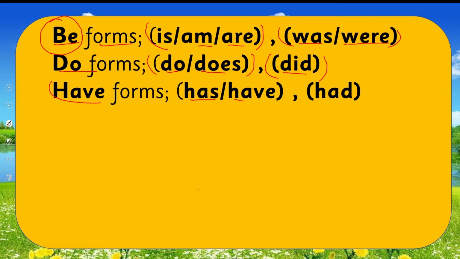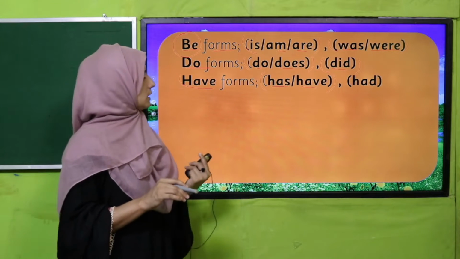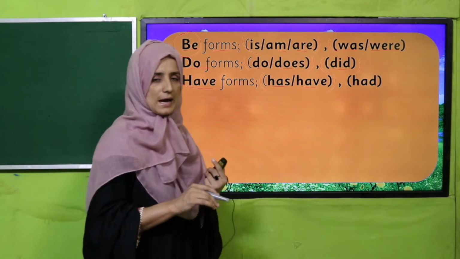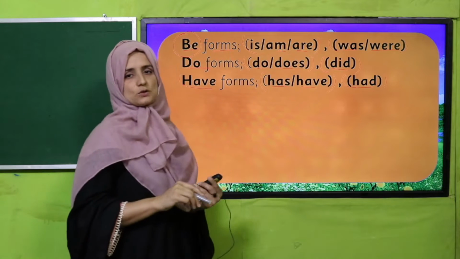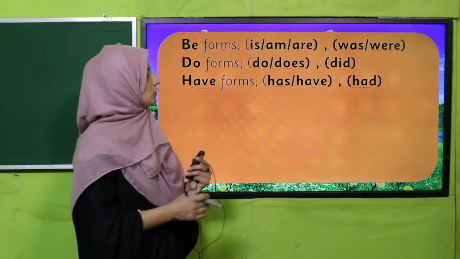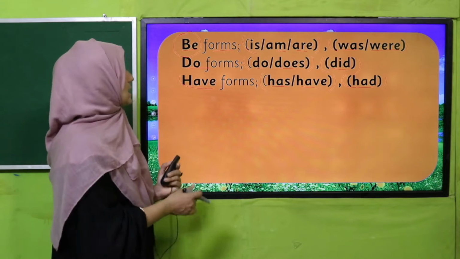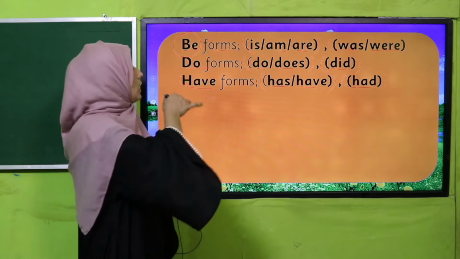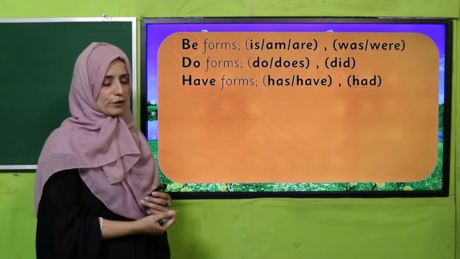Have, has, and have: when we are talking about present time, we use these forms of have, has, and had for the past time. That time has gone. If we have to talk about that time, then we will use had, the form of have. These are the forms, my dear students, and these all are irregular verbs, because they have 3 different forms.